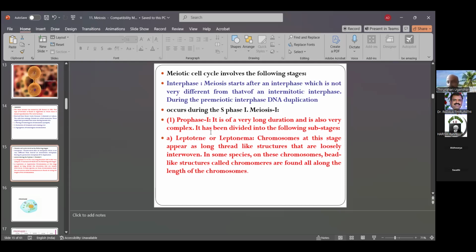Chromomeres means round shape. This meiotic division takes place in an anther. In the female gametophyte it is the gynoecium or ovary. Gynoecium means ovary, style, stigma. Inside the ovary takes place the formation of the ova or egg. But the anther is present in the male gametophyte, and it contains the microspore mother cells.